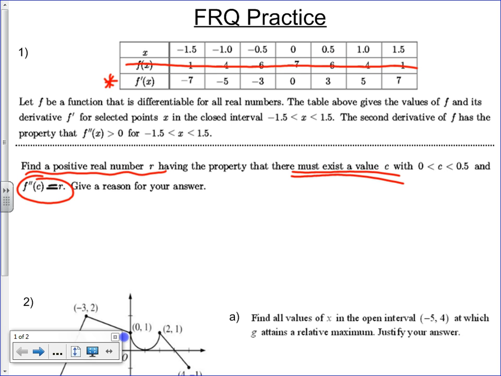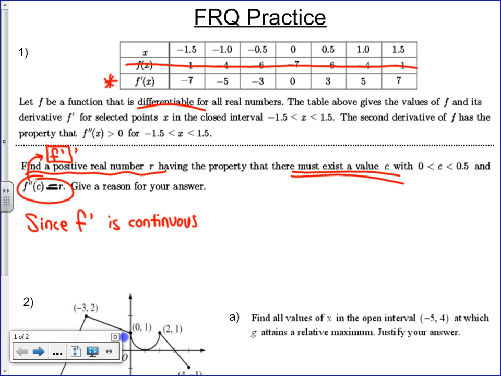Well, first of all, I have to ask myself a couple questions, like, hold on, what's the second derivative the derivative of? So in this entire thing, I'm looking at, wait a minute, not F, but F prime. So what's my first condition? F prime is continuous. Hold on, I shouldn't be saying if, should I? I'm giving an answer. I should say since. Can I say that? Why? Differentiable, what's that mean? The derivative exists. So I can say since, I don't have to tell them why on this part.